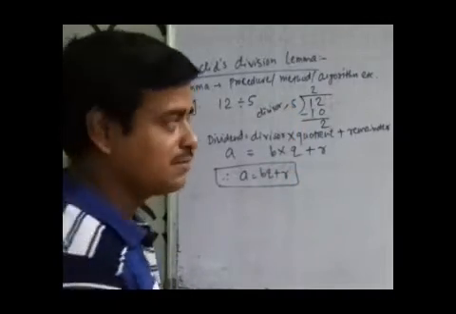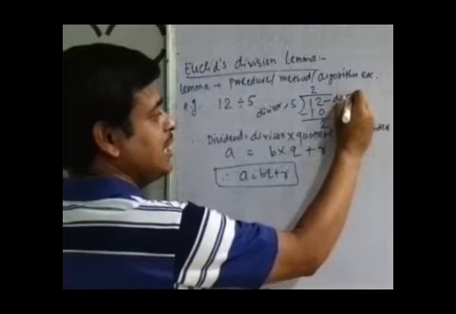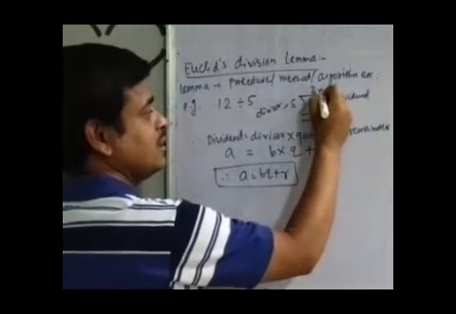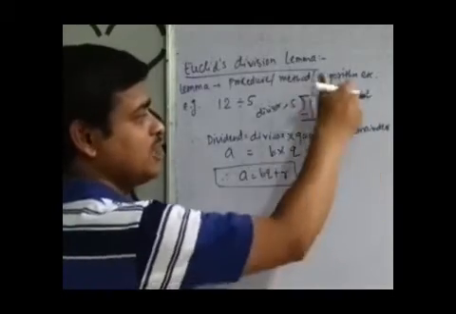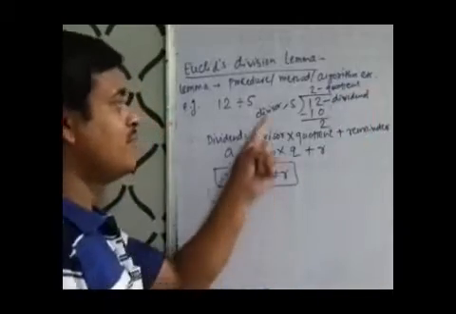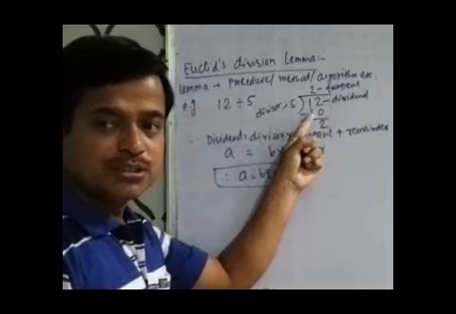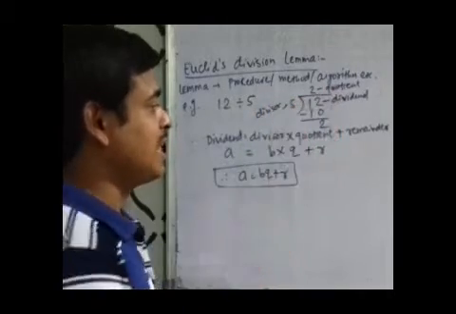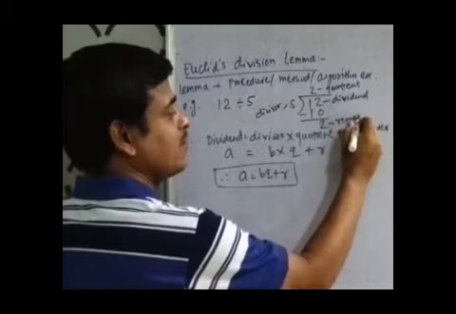The number which is to be divided is called the dividend. The number of times the divisor goes into the dividend is called the quotient. So 5 goes 2 times in 12 which gives 10. So 2 is our quotient and the last number that we have here is our remainder.